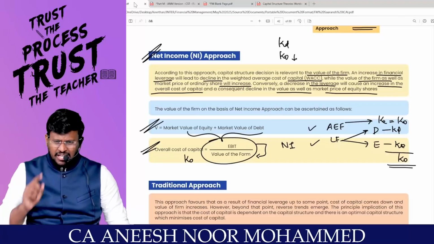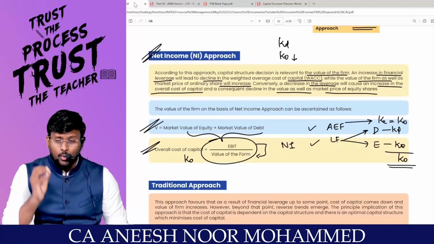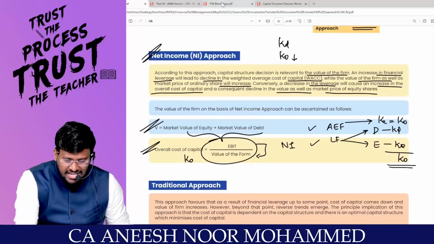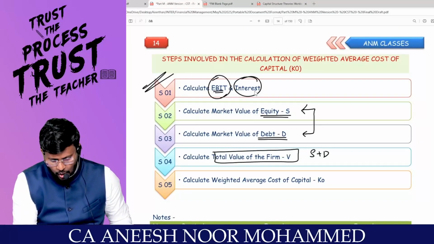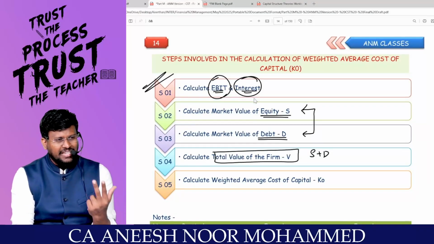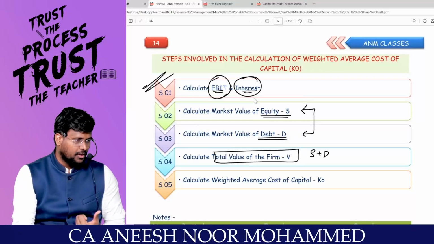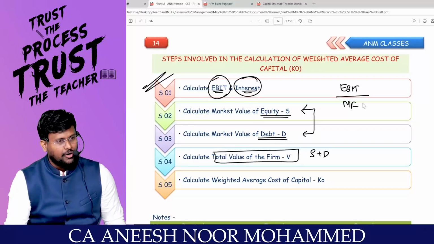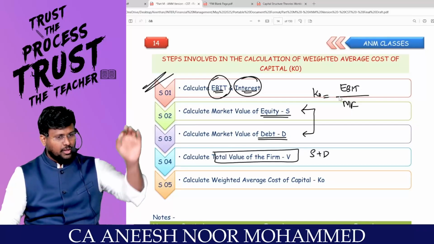It's a 5-step approach, my dear students. Step number 1, find out EBIT and interest. Step number 2, find out the market value of the equity. So you have to write down EBIT minus interest. So first you have to calculate EBIT and interest. Then the market value of the equity, market value of the debt. Then you will get the market value of the firm. Are you with me? Now you are having EBIT in your hand. You are having the market value of the firm in your hand. The expected rate is called KO. Comfortable? I'm coming to the next one, sir.